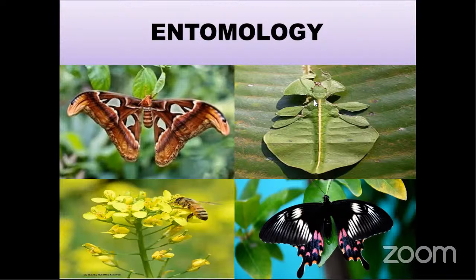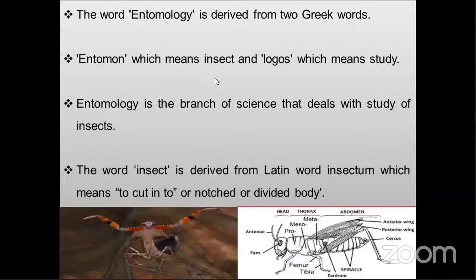Entomology is derived from two Greek words: entomon means insect, logos means study, or discuss, or knowledge. It is the branch of science. That's why you can see here that the word entomology is derived from two Greek words. So that's all about the entomology definition.